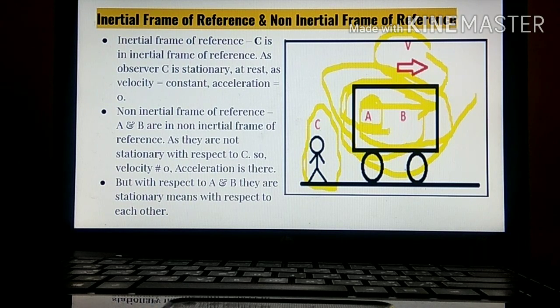An accelerated frame is called a non-inertial frame of reference. Even if A is stationary as compared to B and B is stationary as compared to A, according to C we have to consider this an accelerated frame of reference, or non-inertial frame of reference. Okay. Thank you.